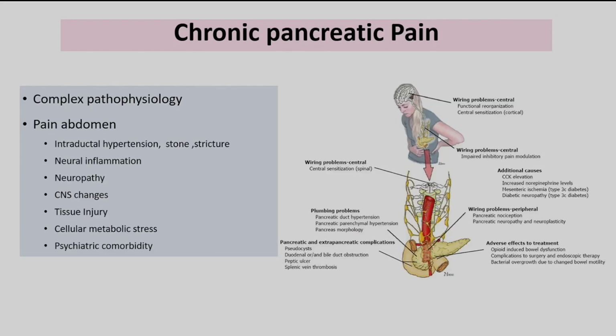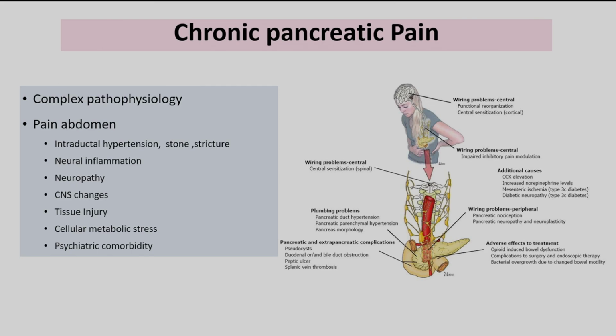Before going for pain management, it is very important for a physician to understand that chronic pancreatic pain has a complex pathophysiology. It has a wiring problem, both at the spinal cord level as well as at the central level, that is neuroplasticity.